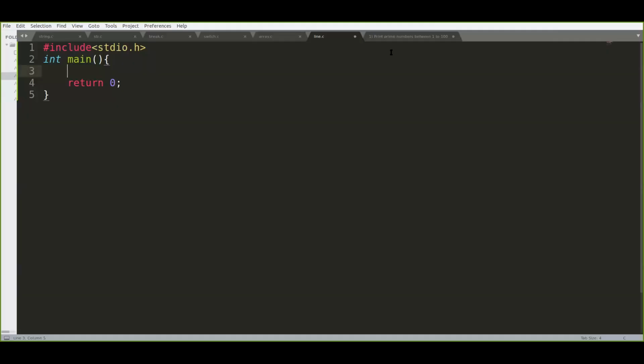Hello? Everyone, can you see the program code?